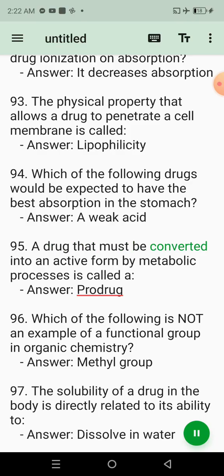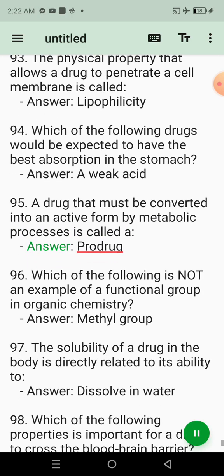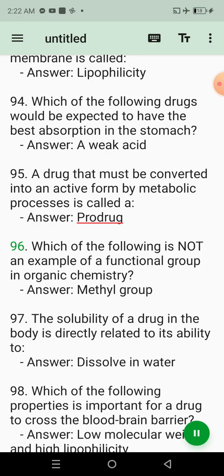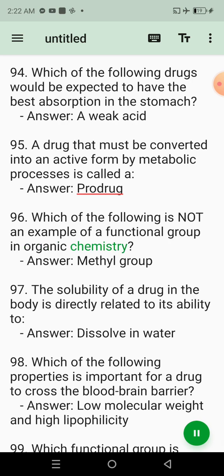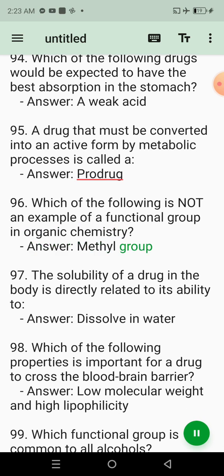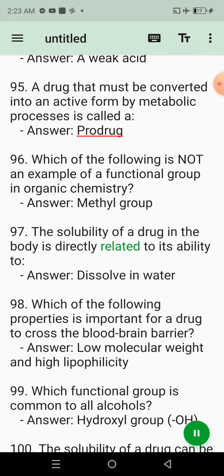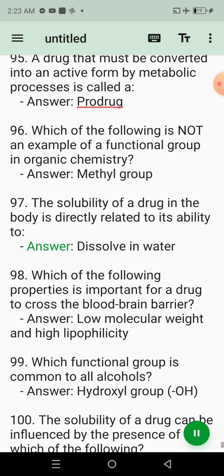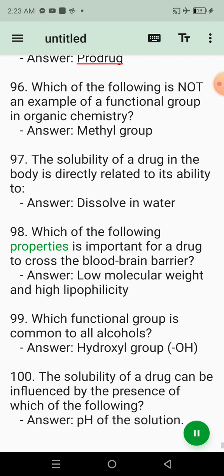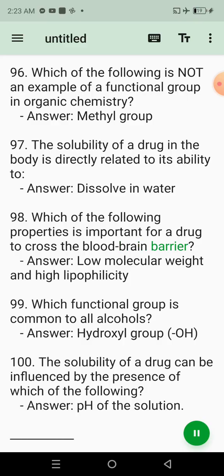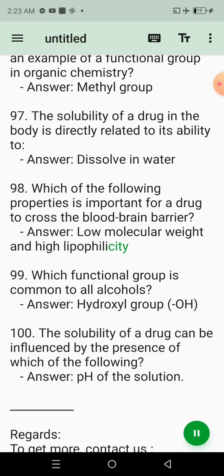95. A drug that must be converted into an active form by metabolic processes is called a. Answer: prodrug. 96. Which of the following is not an example of a functional group in organic chemistry? Answer: methyl group. 97. The solubility of a drug in the body is directly related to its ability to. Answer: dissolve in water. 98. Which of the following properties is important for a drug to cross the blood-brain barrier? Answer: low molecular weight and high lipophilicity.